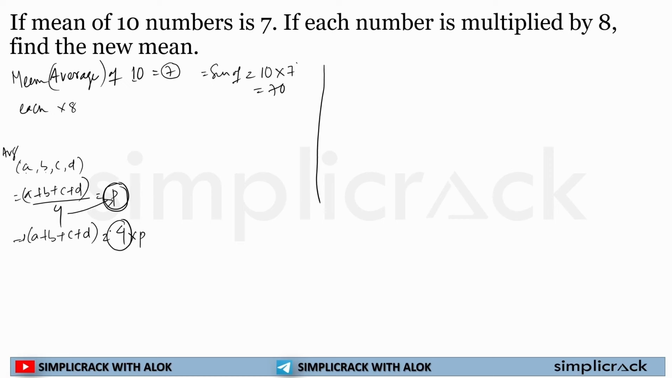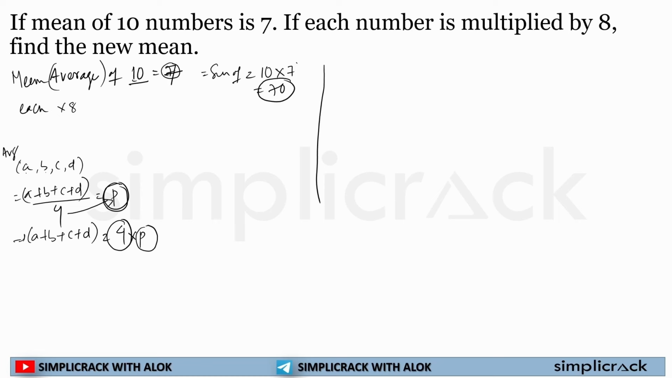So 4 was what? Number of data. How many number of data are there? Multiply by its average. So here number of data was 10. Its average or mean was 7. So sum of all data will be 10 multiplied by 7, which is equal to 70. Okay. So very clear with this.